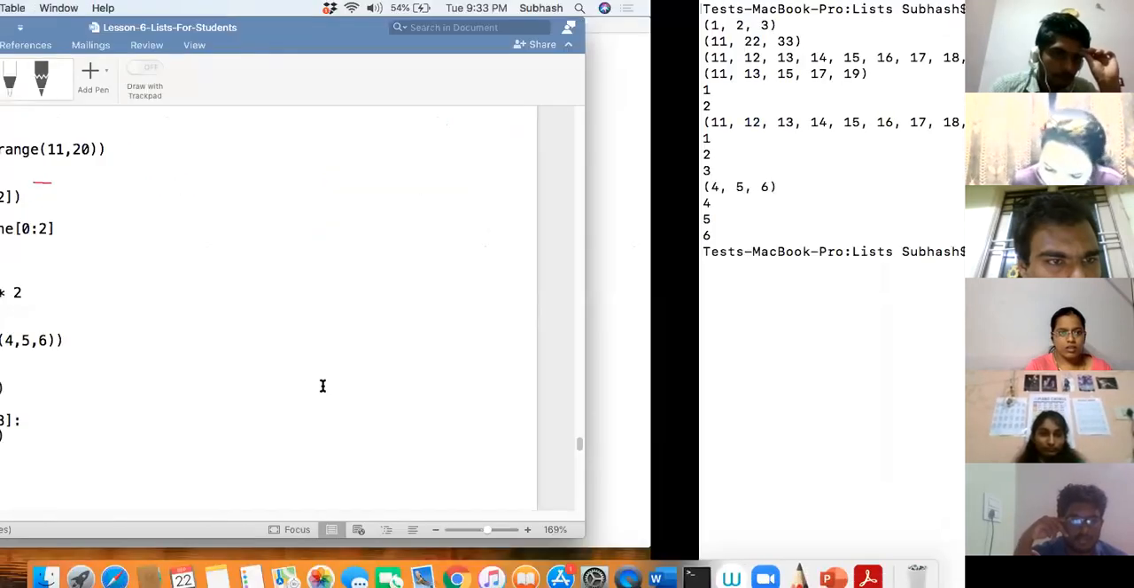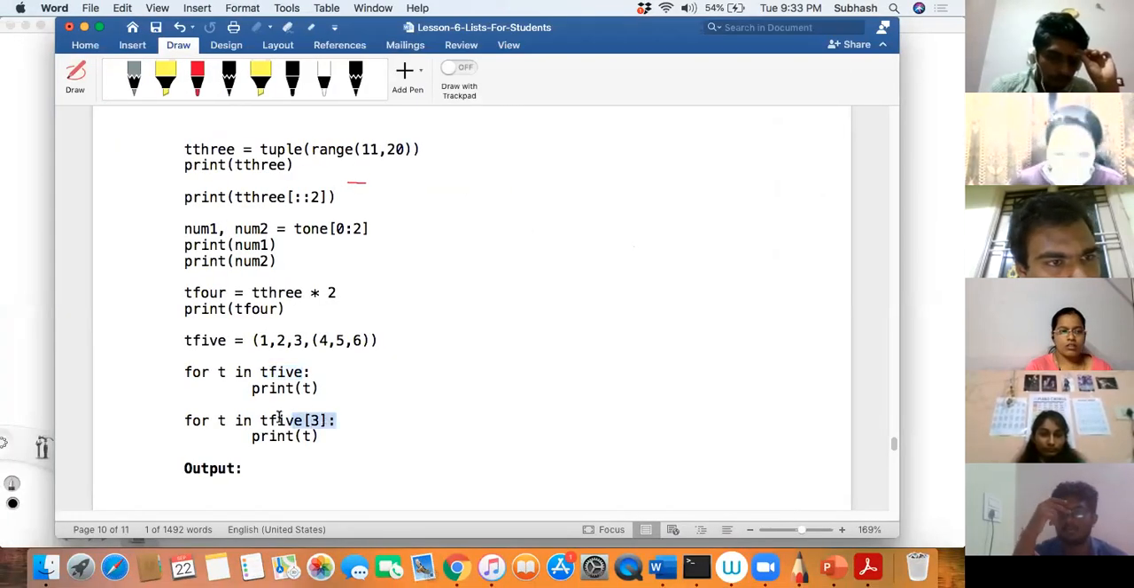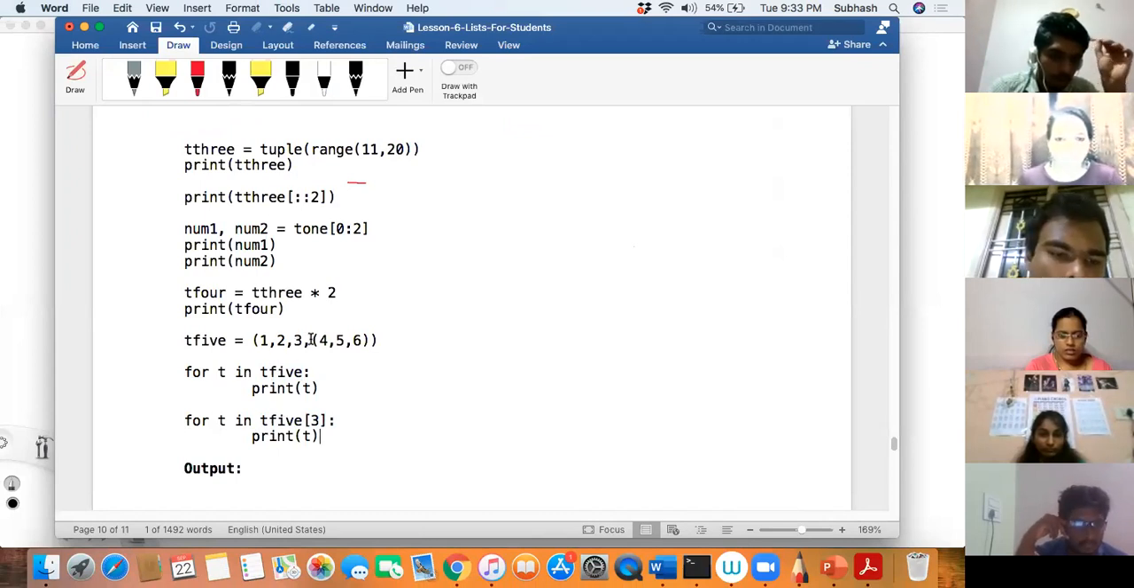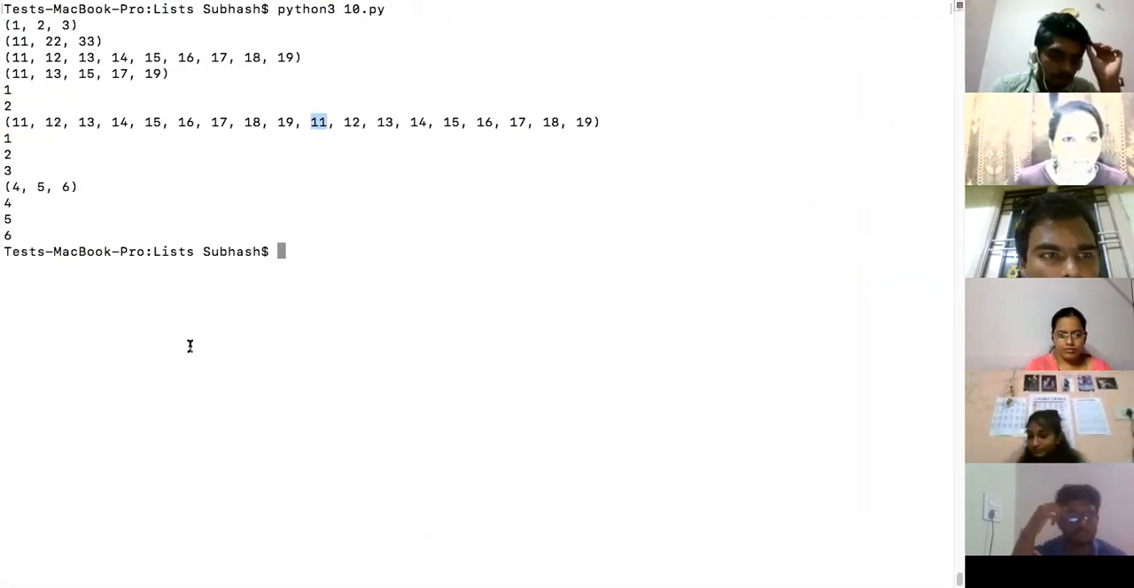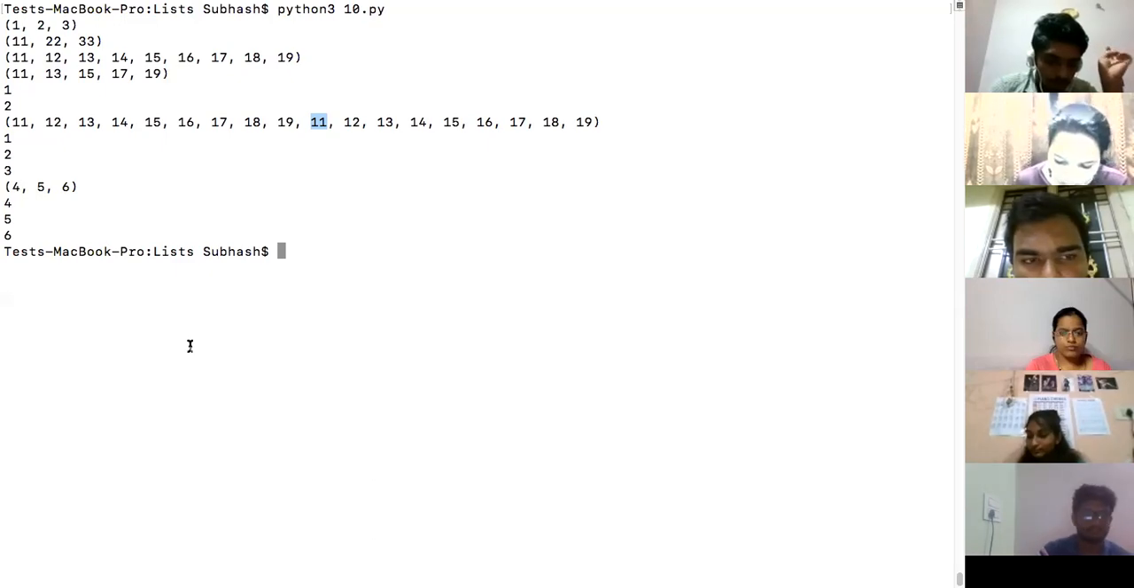Okay, correct. Then here you are taking the nested tuple, correct? T5 of 3, 0, 1, 2, 3 here. 4, 5, and 6 will get printed. So 4, 5, 6 is getting printed. Is that okay?